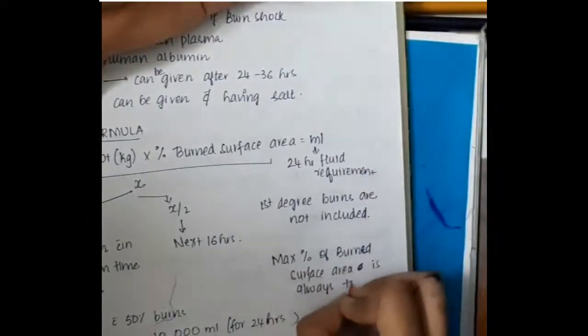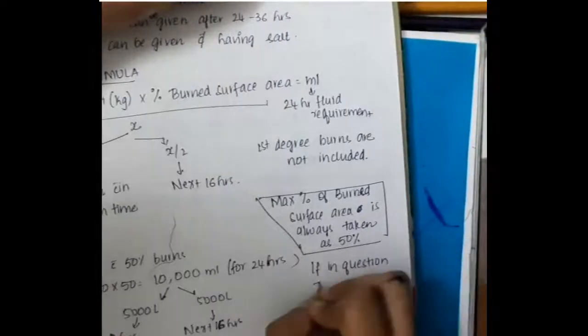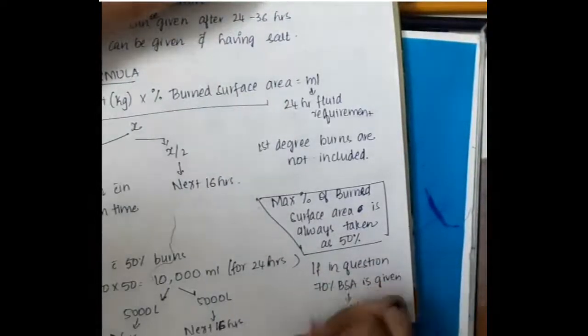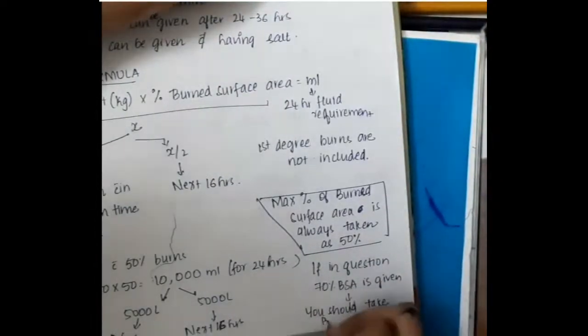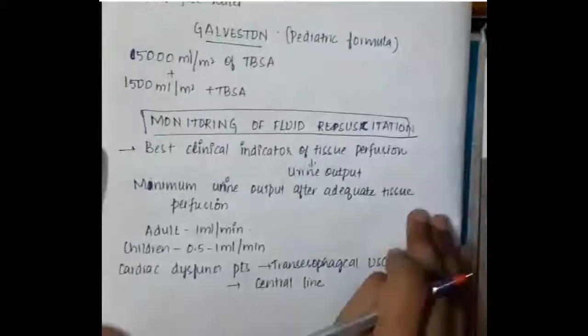So the maximum percentage of surface area is always taken as 50%. For example, in a question, if 70 percent of body surface area is given, even then you should take the body surface area as 50% only. This is to prevent volume overload in the patient.